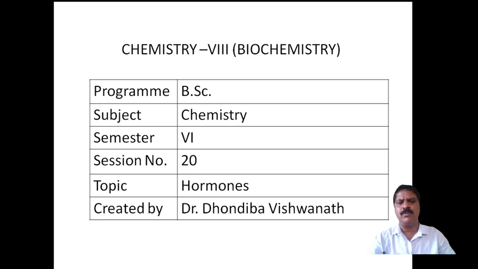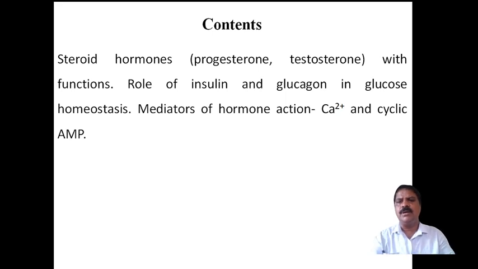Today I am going to discuss the 20th session of Biochemistry, Chemistry Paper 8, belonging to Hormones of 6th semester BSc. In this session, I am going to discuss the third type of classification based on the steroid hormones, that is progesterone and testosterone, with their functions, the role of insulin and glucagon in glucose homeostasis, then mediators of hormone action, calcium ion and cyclic AMP. These I have to discuss in this session.